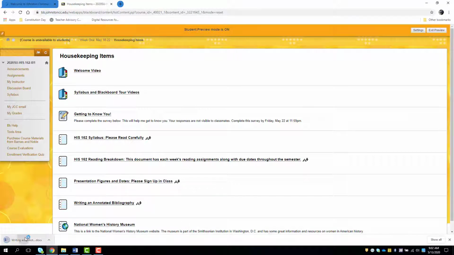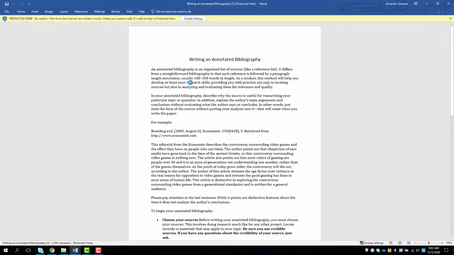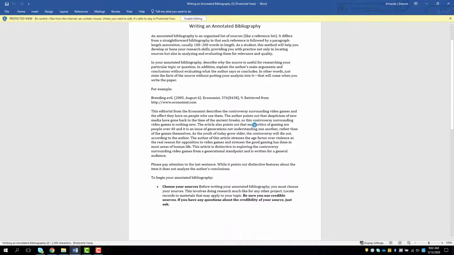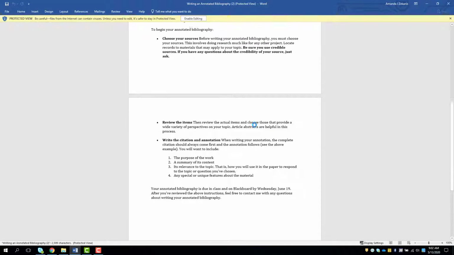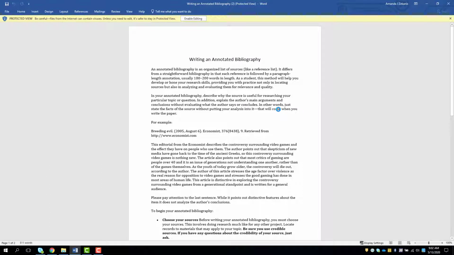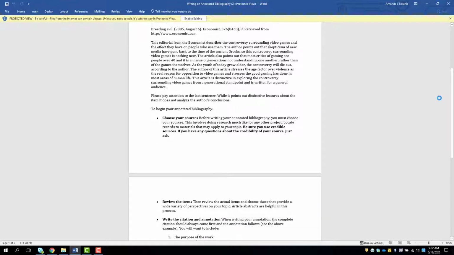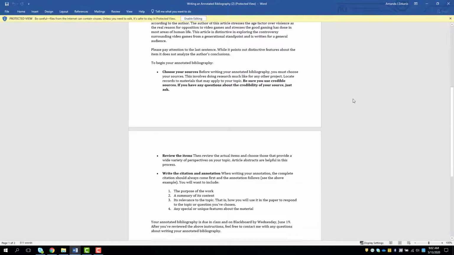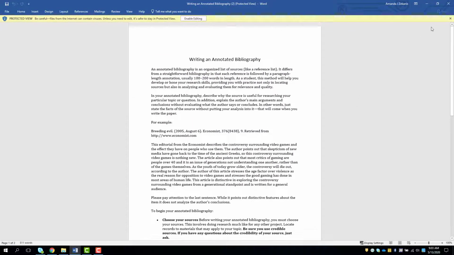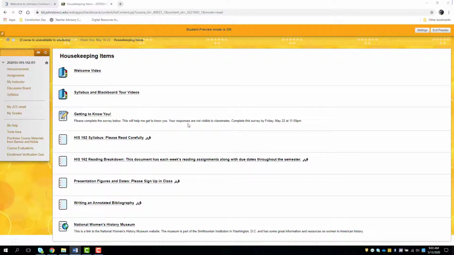Writing an annotated bibliography also appears under a later week. This is literally how to write an annotated bibliography, because as I mentioned in the syllabus video, you're going to need to do that for your research paper ahead of time. It's like 10% of your grade, and this is just how you want to do that. So these are just instructions, and if you have any questions, I am super duper available to answer them. So that's the housekeeping items, okay?